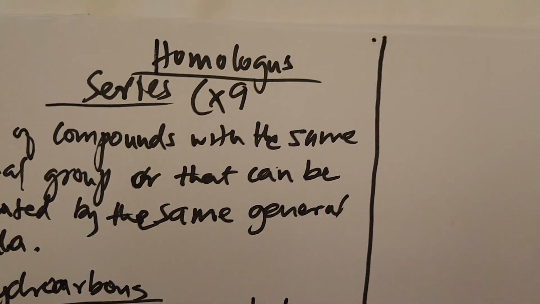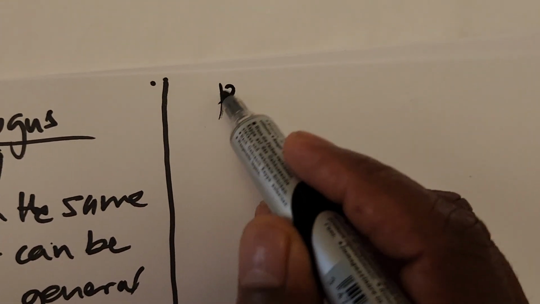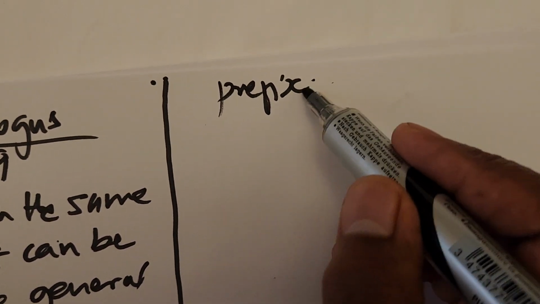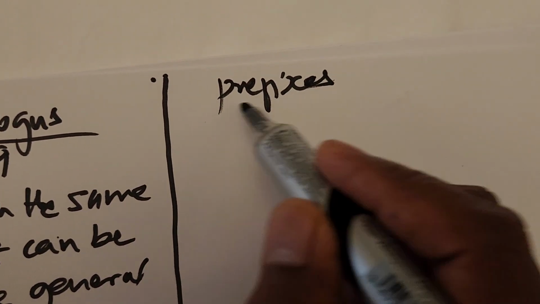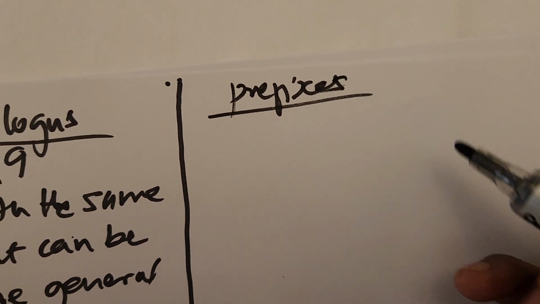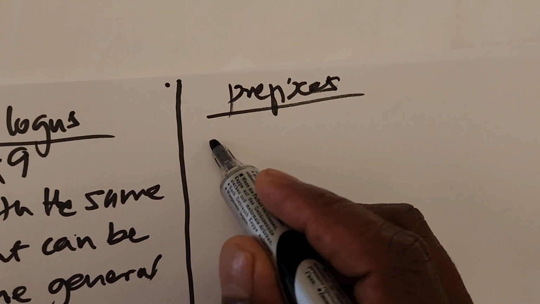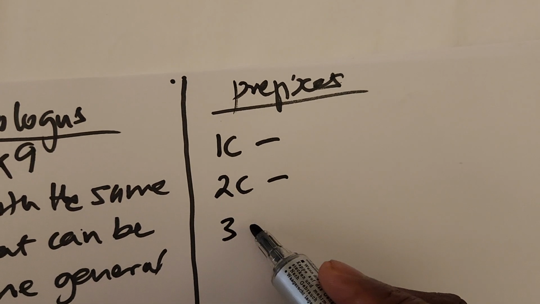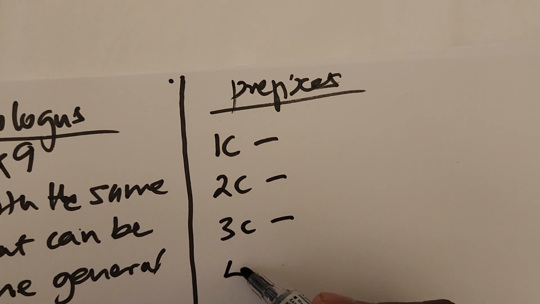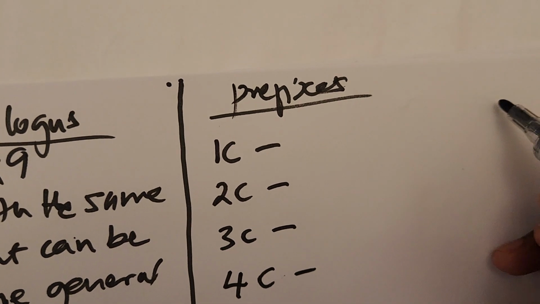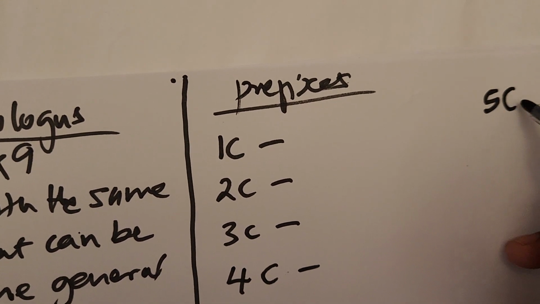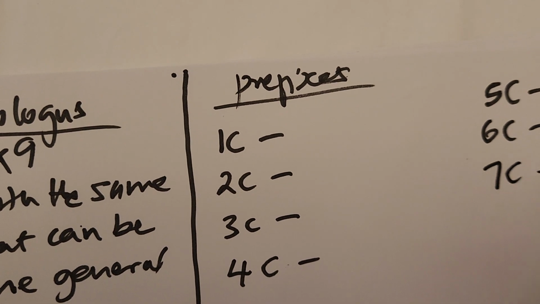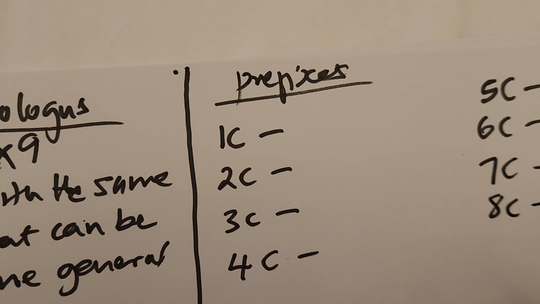Now, before we come to the examples of these hydrocarbons, let's entertain the issue of prefixes. We're talking about the suffix. Now let's entertain the prefixes so that you are not lost here. Prefixes. Don't mind my English in this one. Fine. 1 carbon, 2 carbon, 3 carbon, 4 carbon, and then 5 carbon, 6 carbon, 7 carbon, 8 carbon.